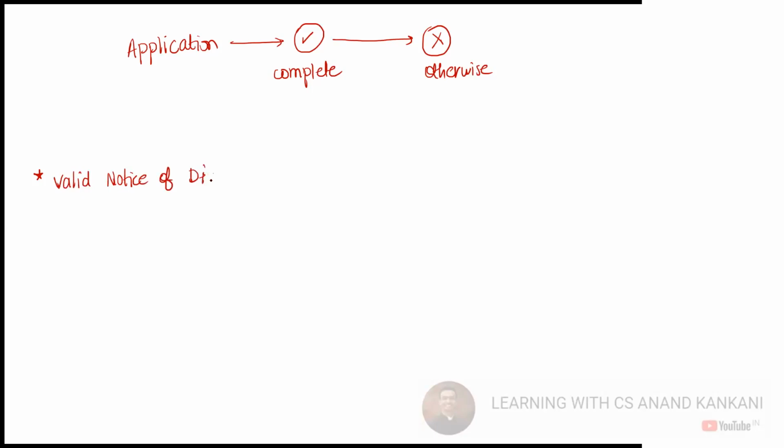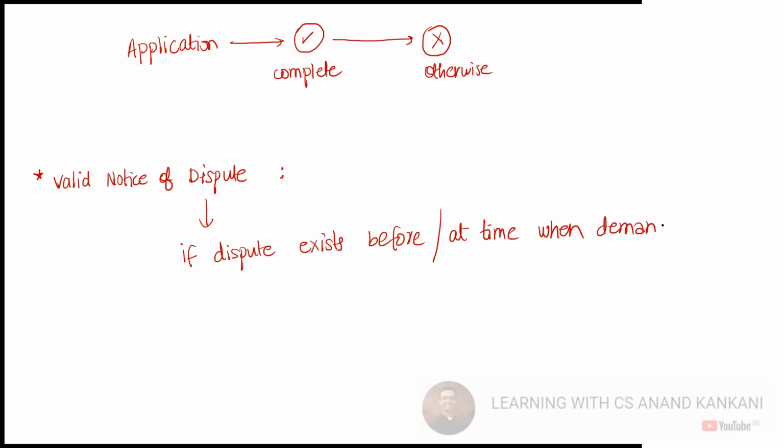If a dispute arises by the corporate debtor, Mansi has used a better word: if the dispute exists before the demand notice is served, or at the time when the demand notice is served, then we say this is a valid dispute.